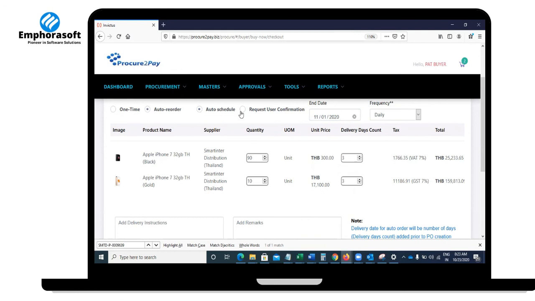The other one: yes, I need to schedule my order, but at the last minute I want to verify whether I really need that much quantity, or whether I need to add one more item or remove one. In that case, the order is the same with very slight modifications. You can set up request user confirmation. With this option, the system will generate an order for you, but it will wait for your confirmation. Once you confirm it, only then will it hit the supplier.